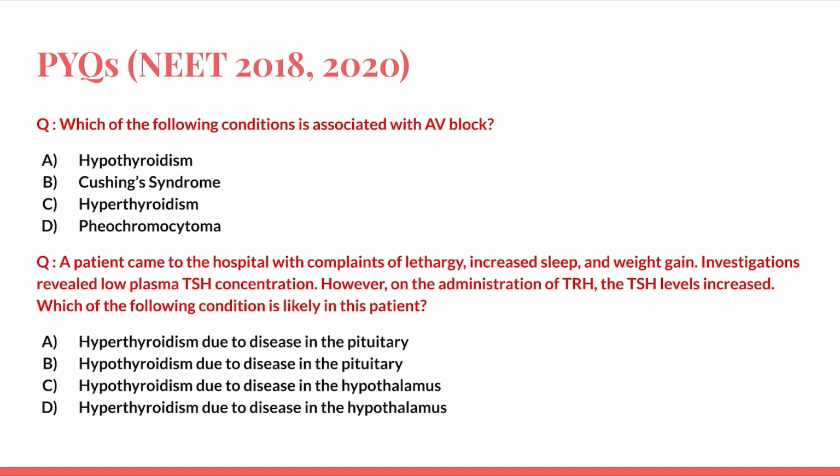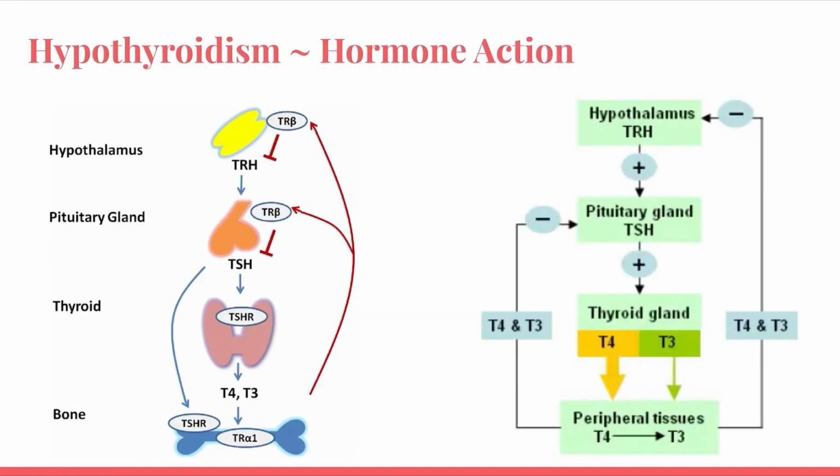So to answer such questions, we need to have an idea regarding hypothyroidism and the thyroid gland, and various clinical features, how patients present. So let's get started. Before we get into the clinical picture and laboratory findings of a case of hypothyroidism, first we should know how this axis is working and how the thyroid hormones are regulated. The point to be noted here is that T3 and T4 hormones have a negative feedback to both the pituitary gland